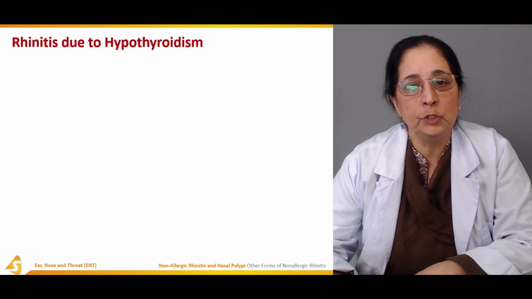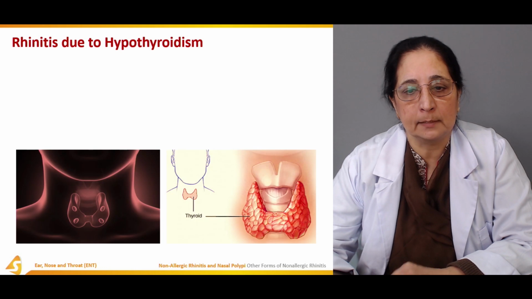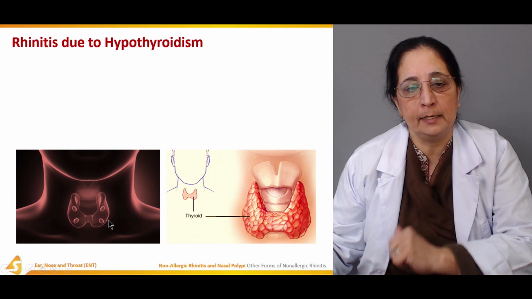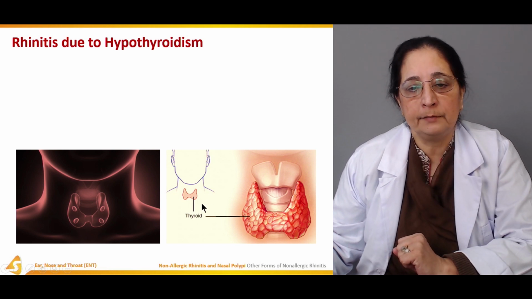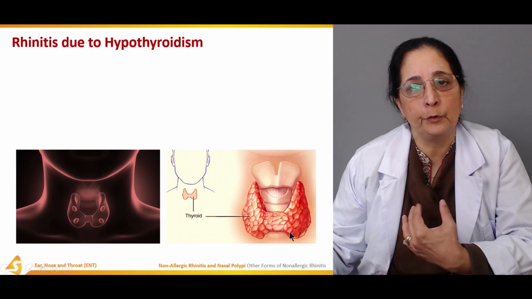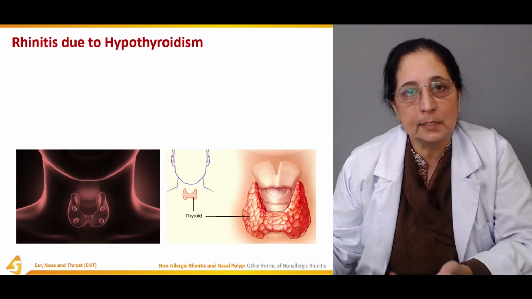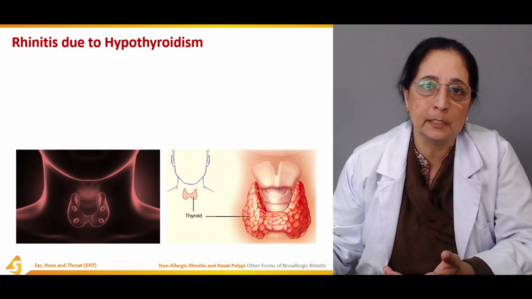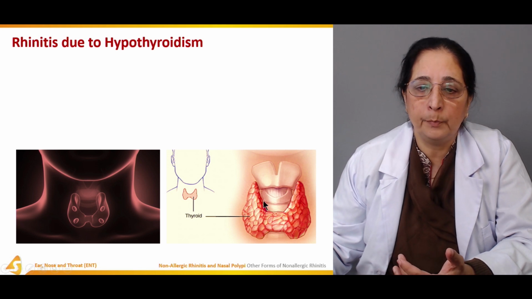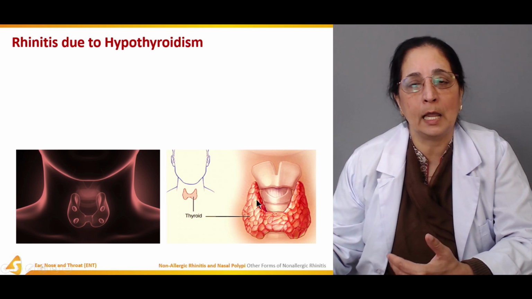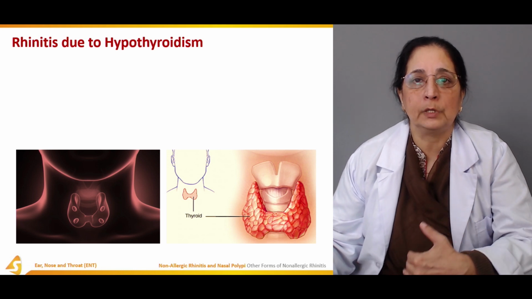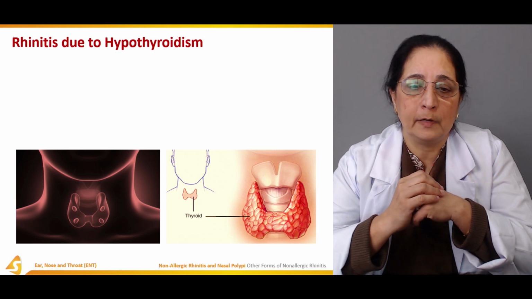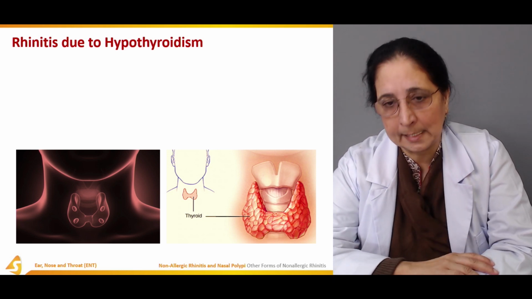Then rhinitis due to hypothyroidism. This is the thyroid gland, present in the neck. It is a very important gland that produces the hormone thyroxine, which is involved in metabolism in the body. So decreased level of thyroid hormone, or hypothyroidism (hypo means low), can also lead to rhinitis.